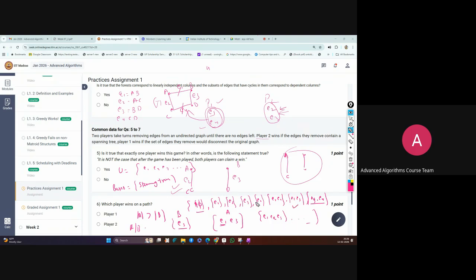So the exchange property is fulfilled: at least one element of the bigger set can be combined with the smaller set and the result is part of your family. This is called the exchange property.